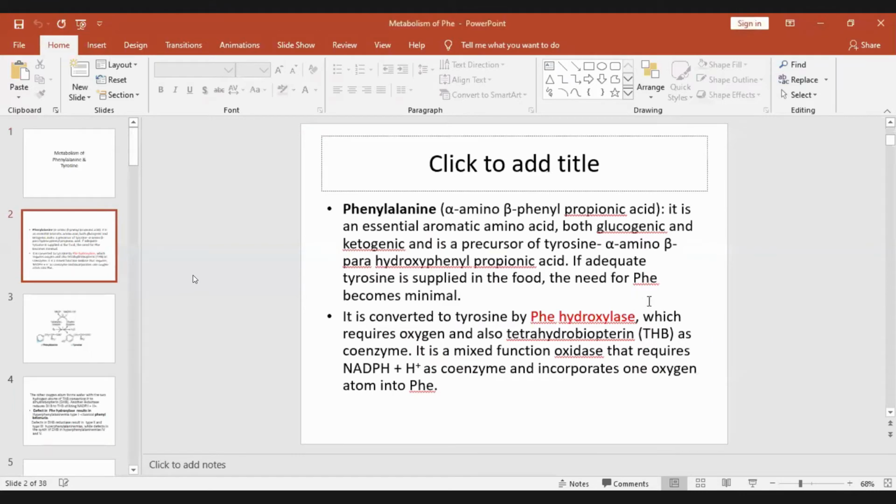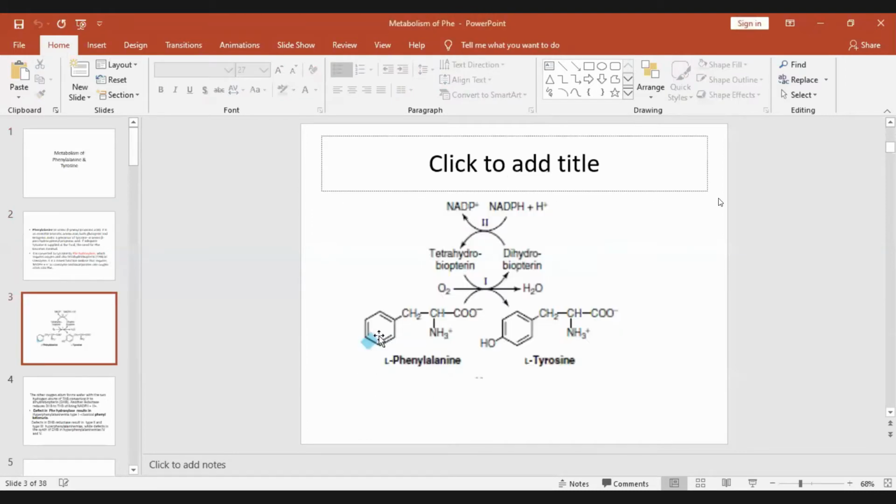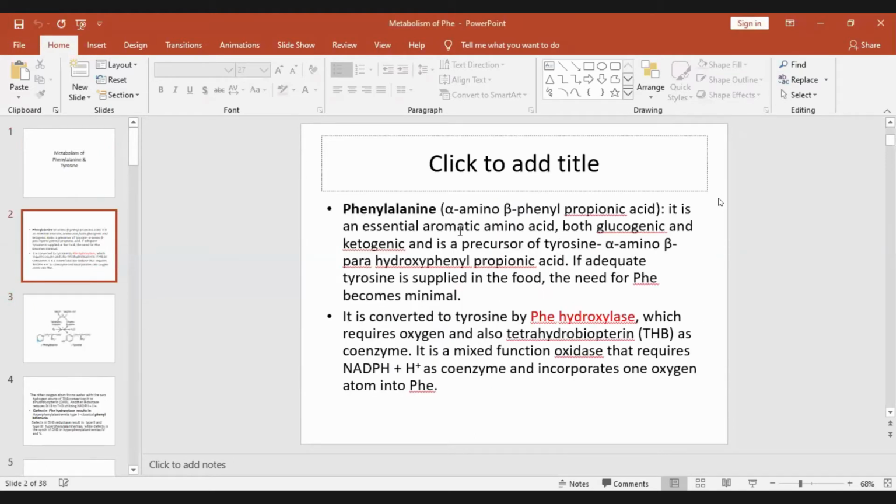Tyrosine in a single step. This phenylalanine is alpha amino beta phenyl propionic acid. See this? Alpha amino beta phenyl propionic acid. So phenyl group is this one. It is an essential aromatic amino acid, both glucogenic and ketogenic, and is a precursor of tyrosine.